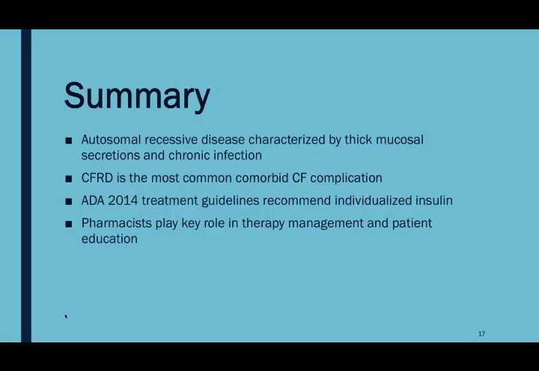In summary, this is an autosomal recessive disease characterized by thick mucosal secretions and chronic infections. Cystic fibrosis diabetes is the most common comorbid condition of cystic fibrosis, and the current treatment guidelines recommend individualized insulin with no oral antihyperglycemic agents, and pharmacists play a key role in therapy management and patient education.